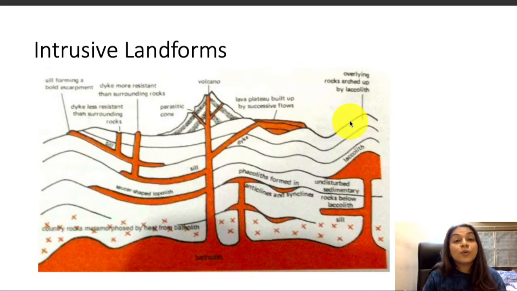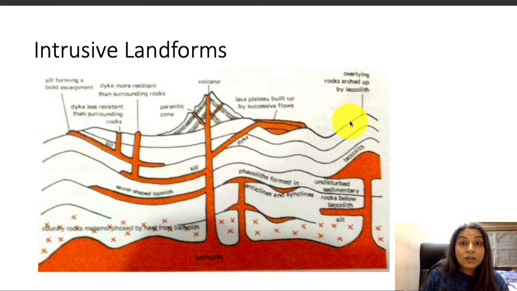So now we move on to the intrusive landforms. Sometimes certain landforms happen in the interior itself, because before the lava could appear on the surface, it cooled down. So it's still magma, but it cooled down, and with years of erosion, the top layers, the sedimentary rock on top of such cooled lava erode away, and such landforms are exposed. So these are those landforms.